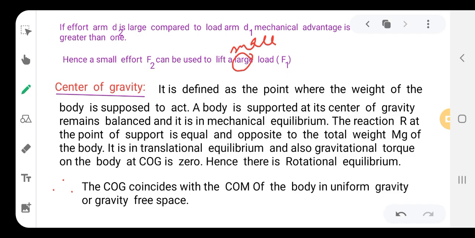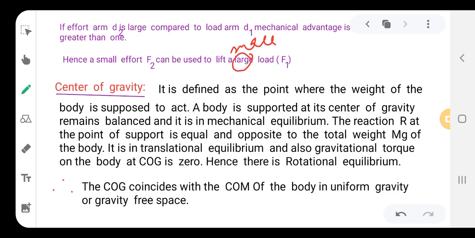It is in translational equilibrium, and also the gravitational torque on the body at the COG is 0. COG is nothing but the center of gravity.